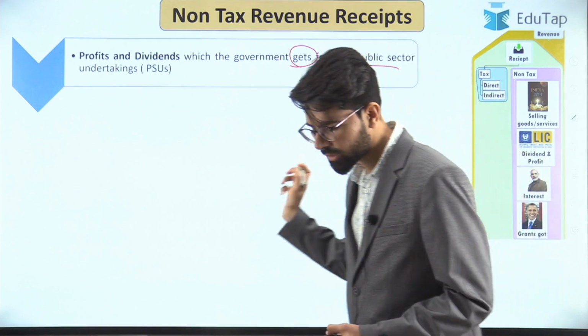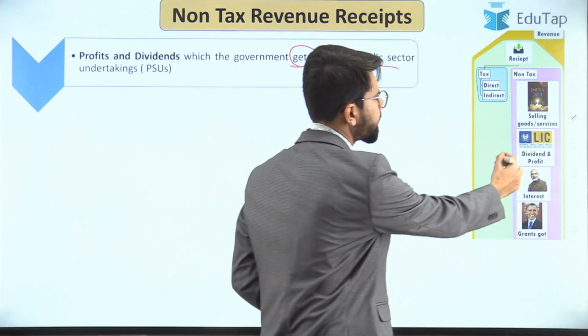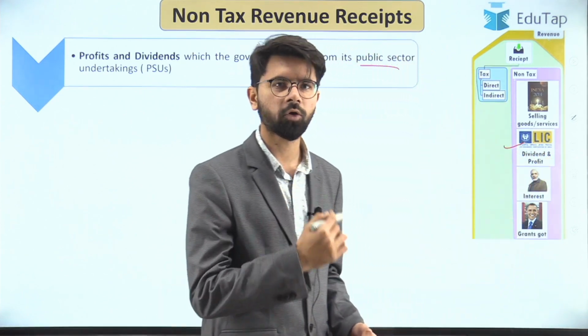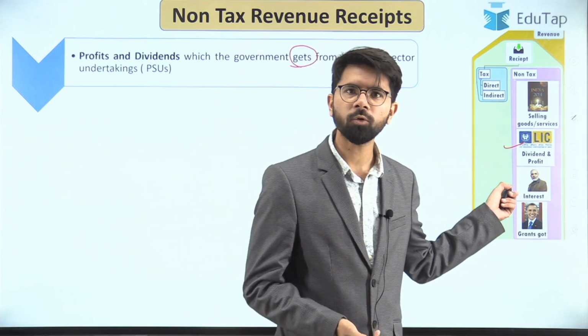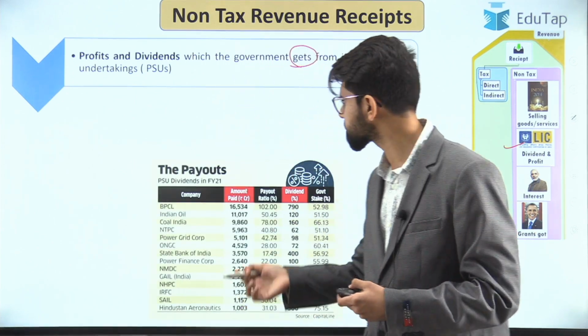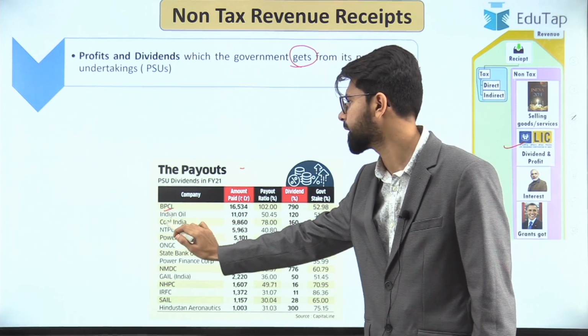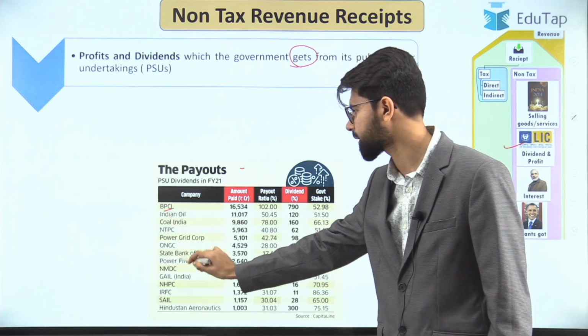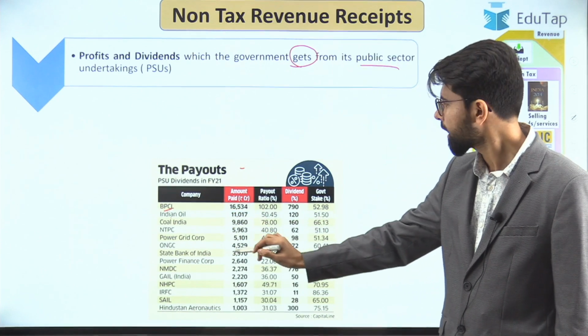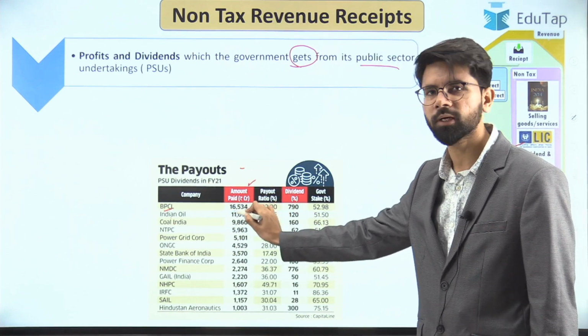Let us take a look at the image over here. See, LIC earning its profit and giving to the government, because government is a major owner of it. Now let us look at this image. See, there are different PSUs like BPCL, Indian Oil, Coal India, NTPC, Power Grid. You can go through all of them, and this is the amount paid to the government.